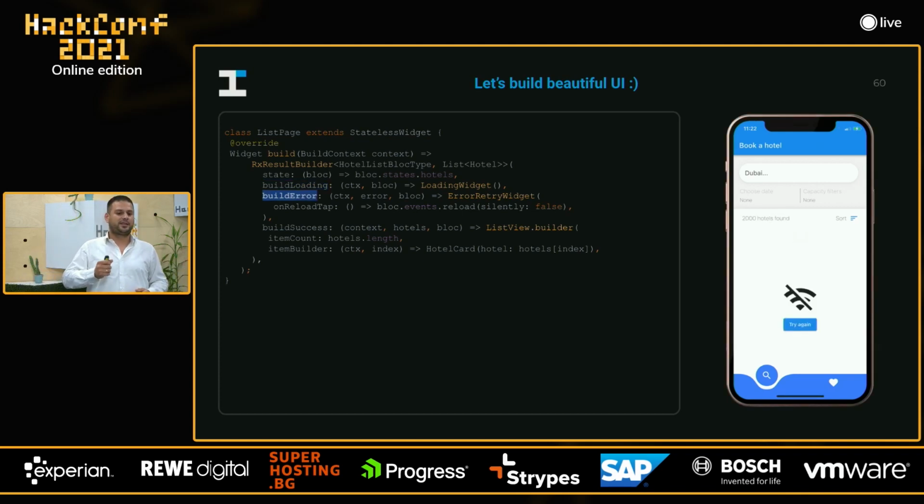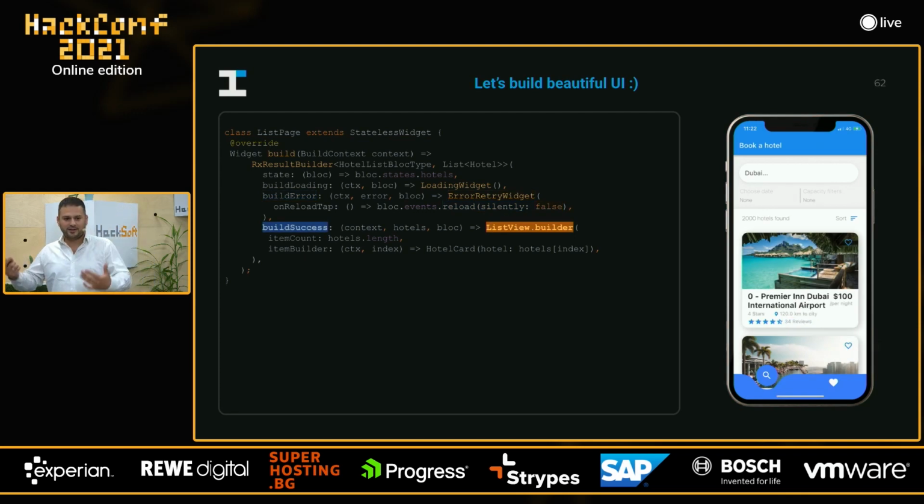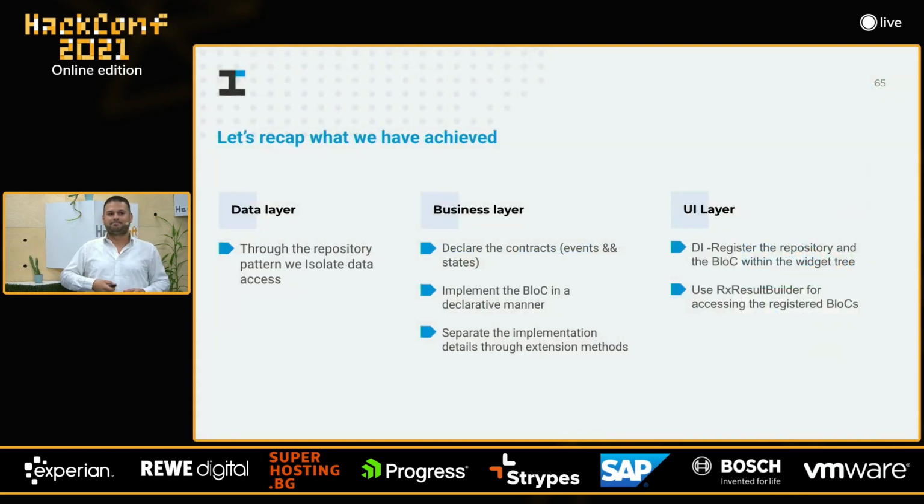Okay, then we need to handle the errors, right? And that's why we have build error, where we provide widget from our widget catalog, which is error retry widget. We have access to the bloc, which allows you to build some cool features such as tap to reload. And finally, we need to show the hotels, right? We have build success, and what we do, we just provide ListView.builder. We need to provide the length, the size of the list, and then we need to provide hotel card, which will visualize each hotel. Okay, that's it.